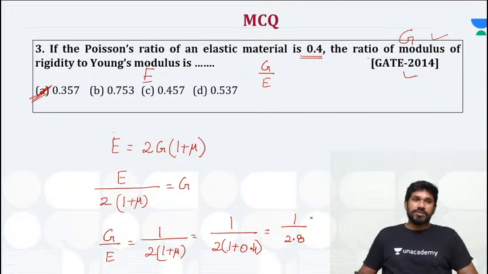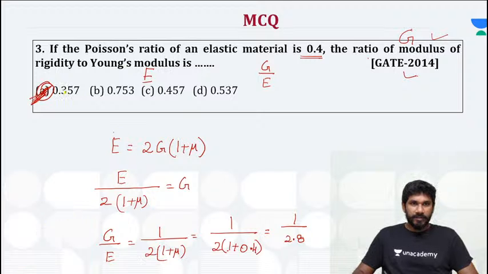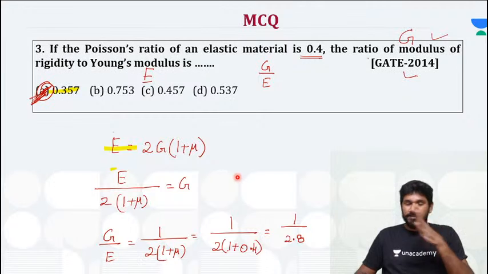So the value is 0.357. Right, got it? Done. So this is another interesting question and a direct substitution, right? There is nothing more in this. It's a direct substitution, that's it.